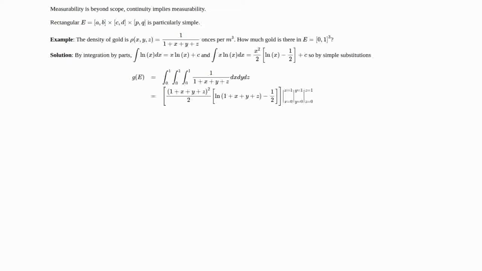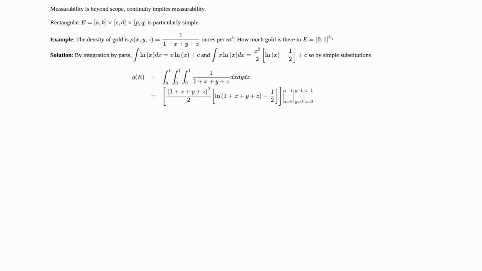This is good, but after the first antiderivative, we were just letting x represent these two values, 0 and 1. And then after the second antiderivative, we were just letting y represent the two values, 0 to 1, and then finally z, the values 0 and 1. And so we have to be careful we get enough terms when we do it this way. You really should plug into this formula first all x's are 1 and then subtract all x's are 0. Do the same thing with y. Then after that, you'd get 4 terms.